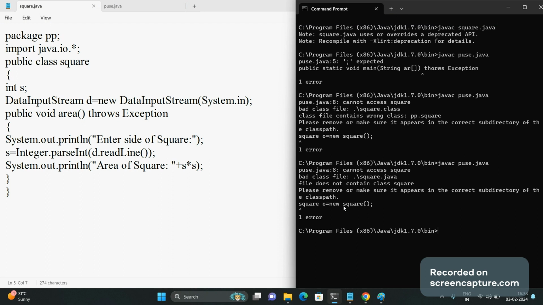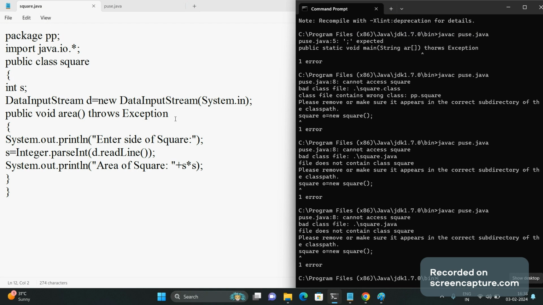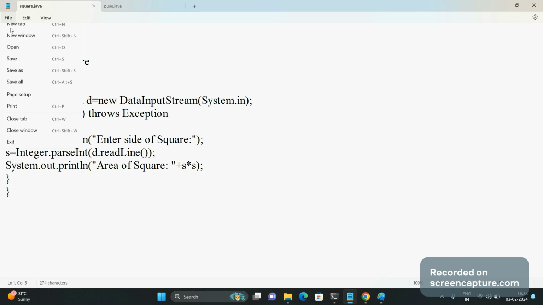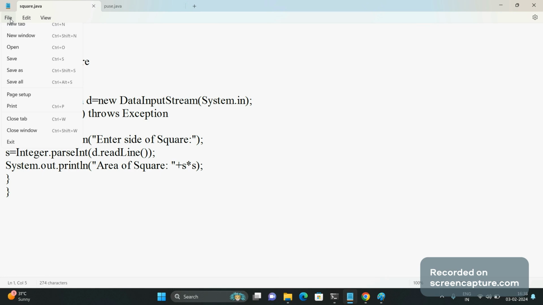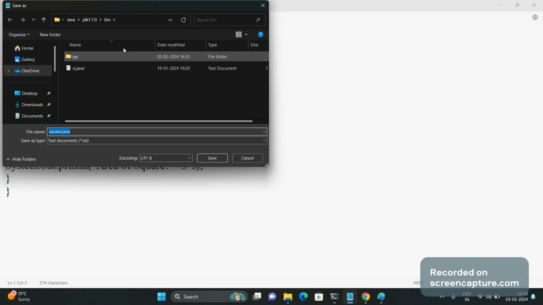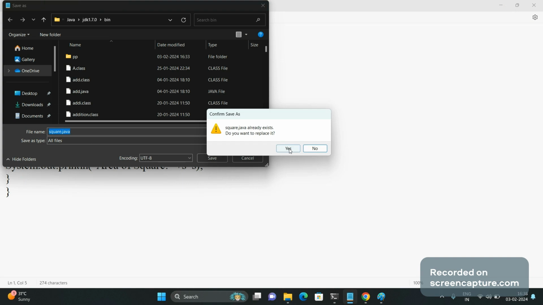Now it is again giving an error: cannot access square. Make sure that after the changes we have just made, it is saved. Under bin we have the square.java file, and we have saved that file.